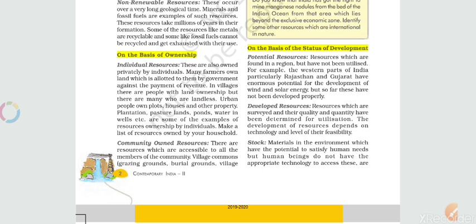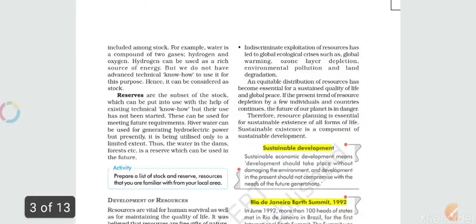The developed resources are the resources which we are using currently. And stocks are the materials, the ores or the capacity we have, but we have not mined yet, not exhausted yet, not taken out. So these are called stocks.